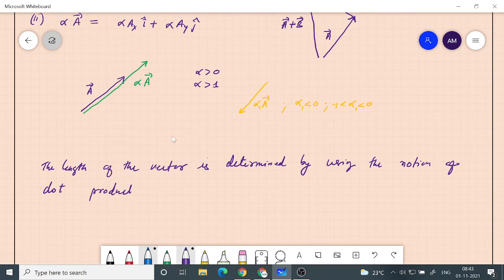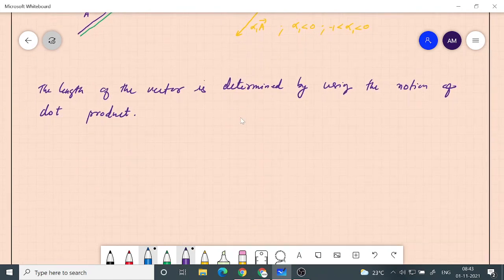I'm sure that all of you are familiar with this notion of dot product. So what is dot product? The dot product can be taken between two vectors, but if you take the dot product of a vector with itself, the definition is that you multiply the components: a x into a x plus a y into a y.